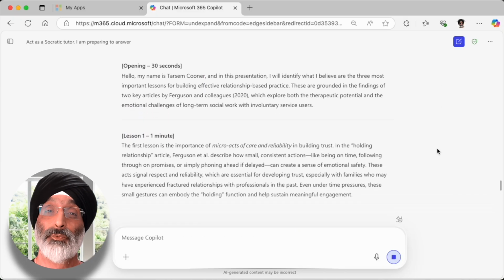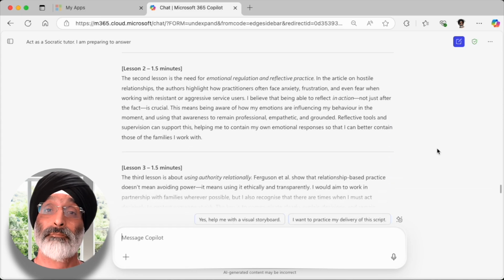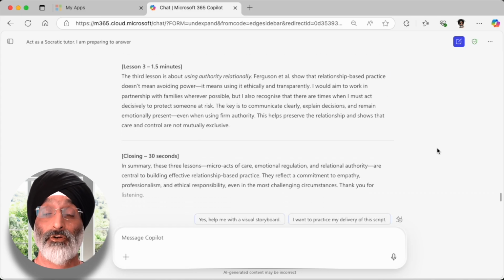Now, rather than starting with a blank page, I would allow students to use Copilot to create a draft assessment response. I would then expect them to use this draft as the beginning point of constructing their own original presentation. As part of the assessment process, I would expect them to email me this draft when they submit their presentation, so that I can see how they have built on the initial draft version. I would make it clear in the assessment briefing that I don't expect the students to be reading word for word the outputs generated by Copilot.